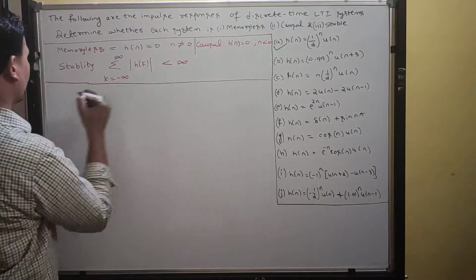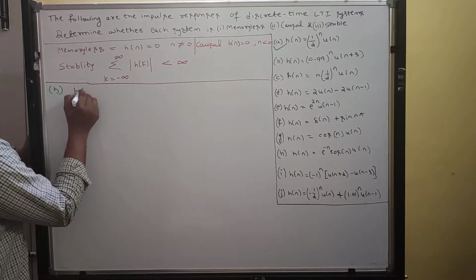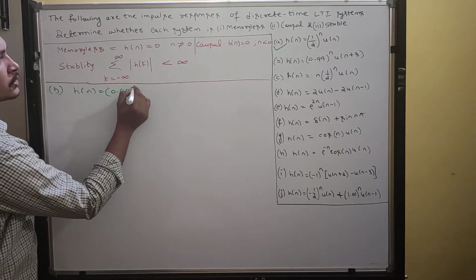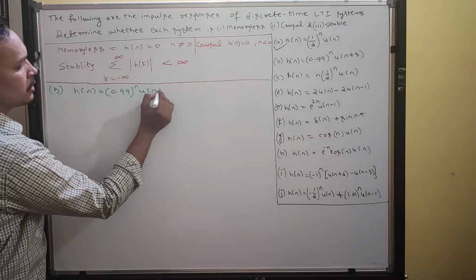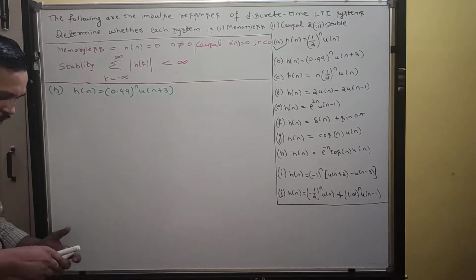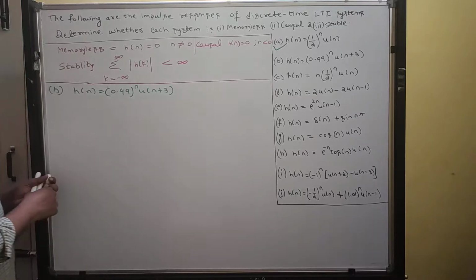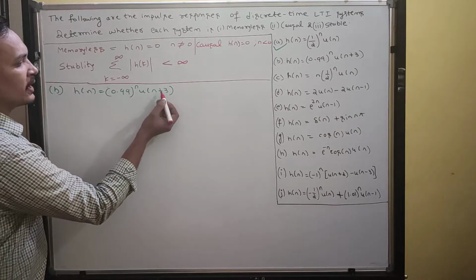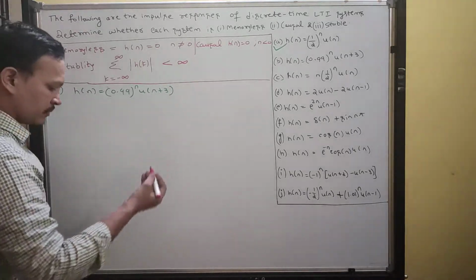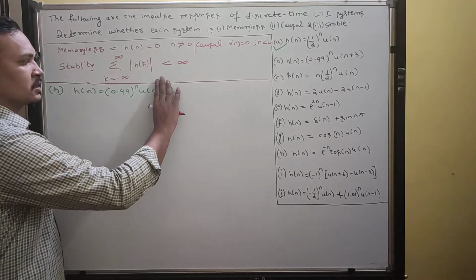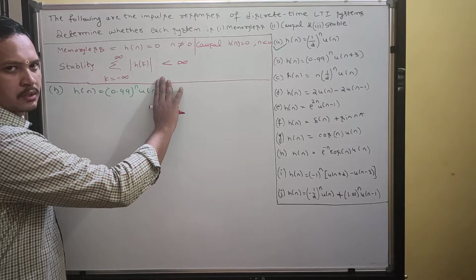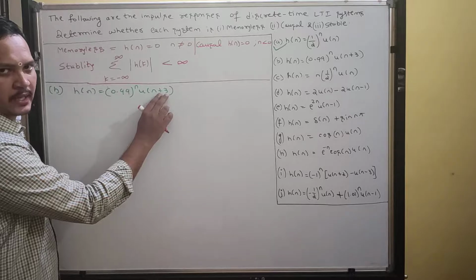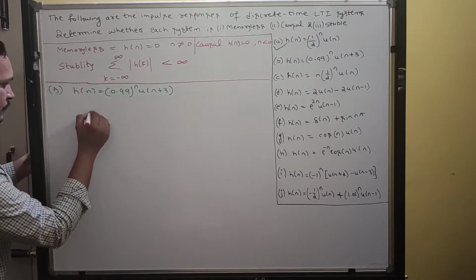What is the second problem? B. h of n is equal to 0.99 to the power of n into u of n plus 3. Okay, guys, first try to sketch the given signal, u of n plus 3. Unit step function is u of n. It is shifted by how many units? 3 units. But plus 3 means what? Advance.